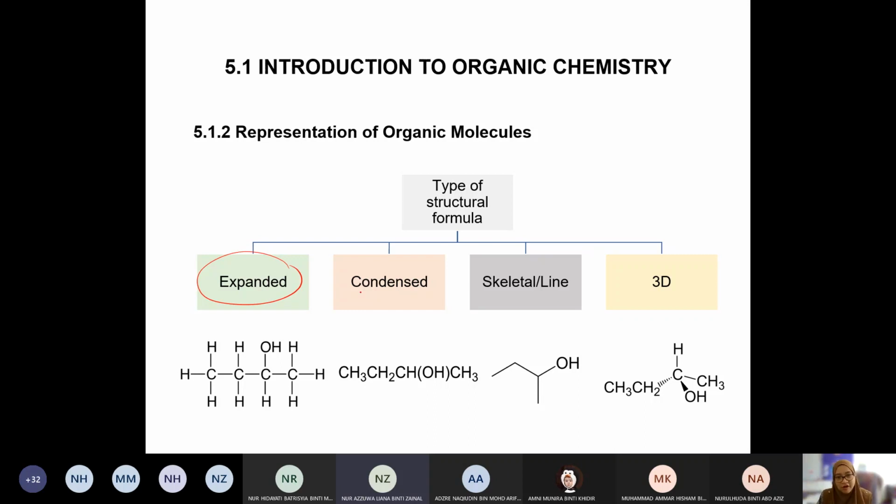Another version of it is condensed. Condensed is like compact. Okay, so you can see the difference, this is actually the same molecule. It is called butanol, 2-butanol. So it can be represented using expanded, condensed, skeletal, and 3D. Okay, this is what condensed looks like. Okay, guys. So condensed basically ignores the bond. They compress everything. Okay.